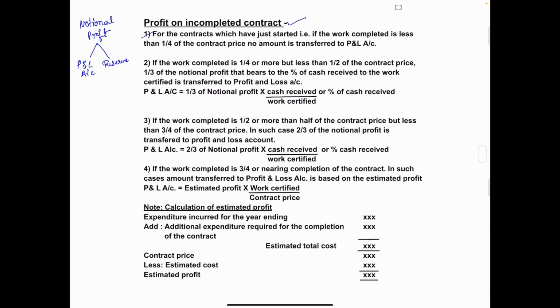Number one, for the contracts which have just started, that is, if the work completed is less than one-fourth of contract price, no amount is transferred to profit and loss account. In these four conditions, you have to give importance to two things: contract price and work certified amount.